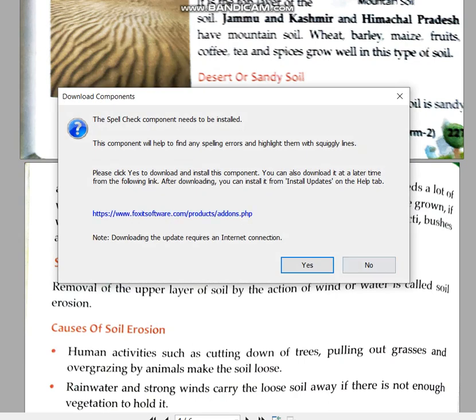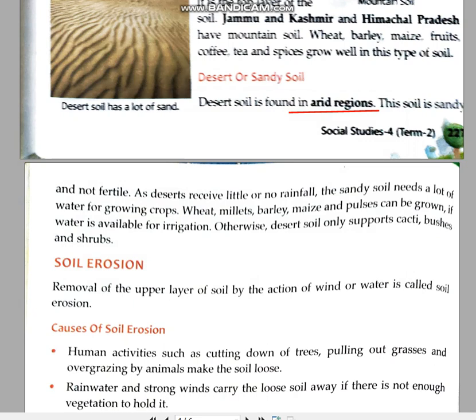And this soil, sand, we already know that sand is not at all fertile. That is why desert areas lack vegetation. So the important feature of desert soil is that it is not fertile. Now why is this soil not fertile? Because it receives little or no rainfall, meaning either the rainfall is very less or there is no rainfall.